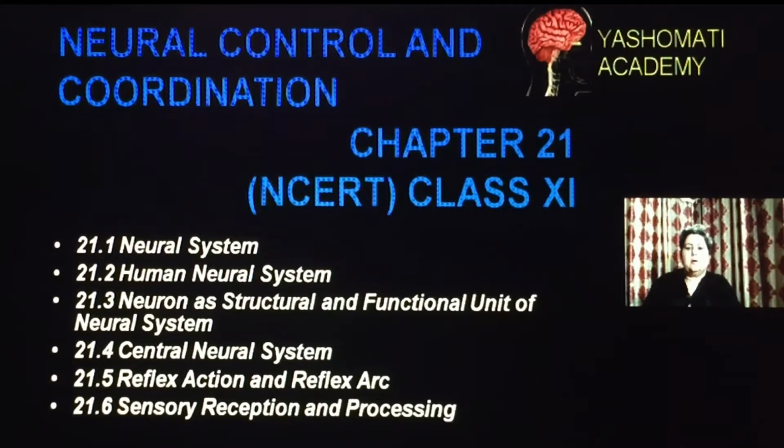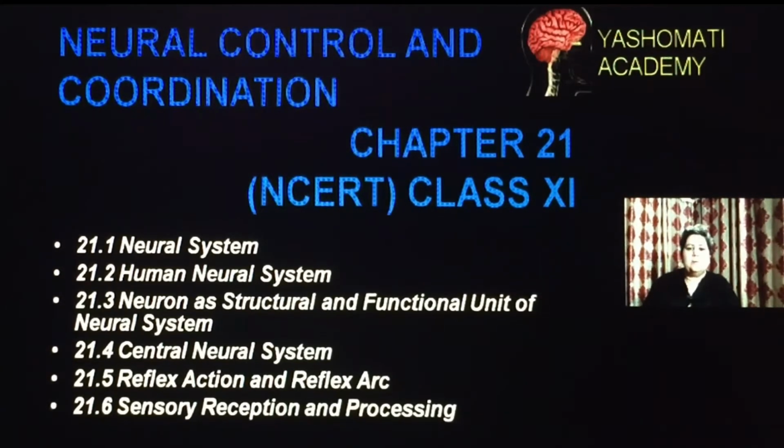Neural control and coordination is one of the important systems which helps us understand how different changes which are happening outside the organism's body or inside the organism's body are perceived, and how the organism shows its response against them or for them.